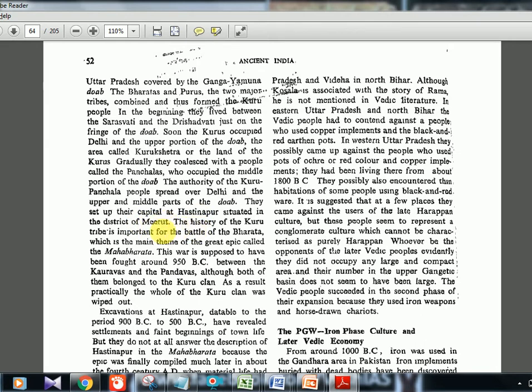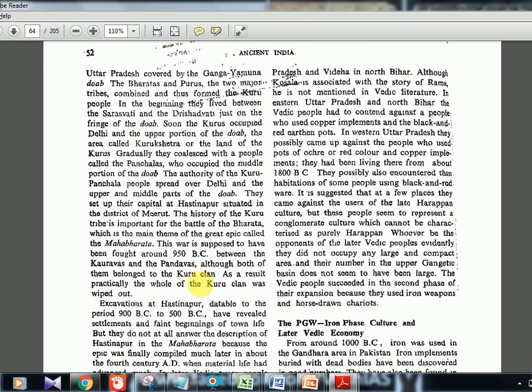Okay, now so this is the Kurukshetra Mahabharata war. They are telling the timeline is 950 BC roughly. Okay, the Mahabharata Kaurava Pandava war, which is the most famous war in India, that is actually happening in this time, 950 BC. Okay, and both of them belong to the Kuru clan. Kuru is whom? The Bharatas and Kurus merged together. That is the Kuru clan. That is the Kurukshetra region.